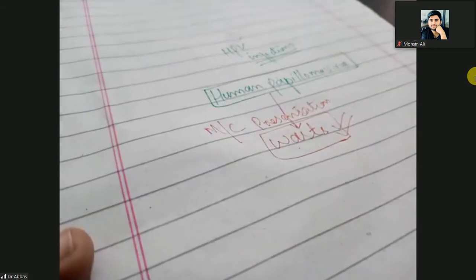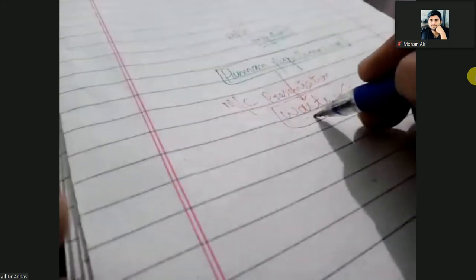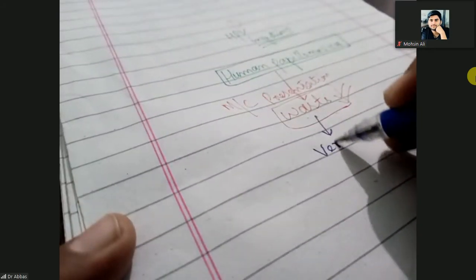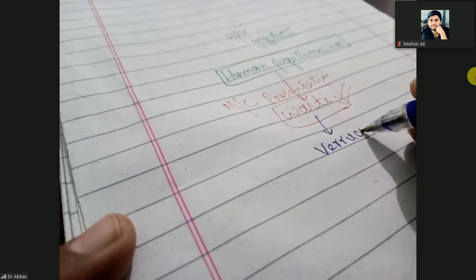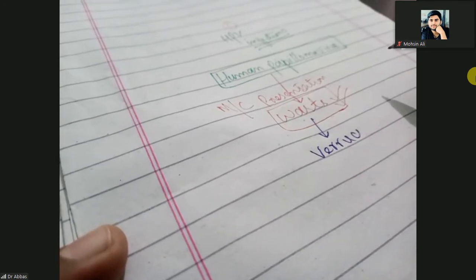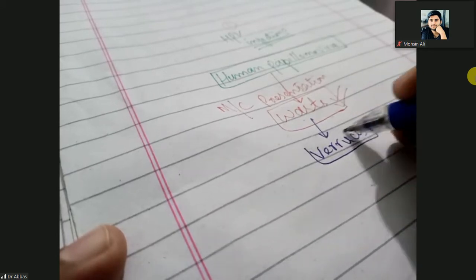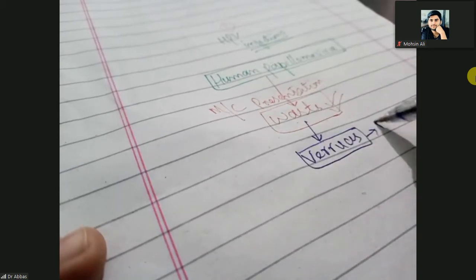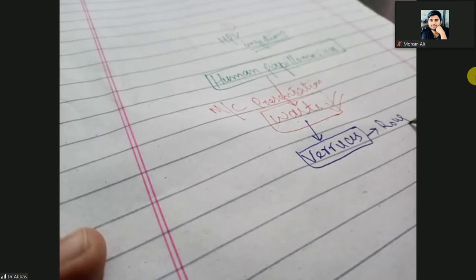So what are the warts? Another name for warts is verrucous. Verrucous means rough.